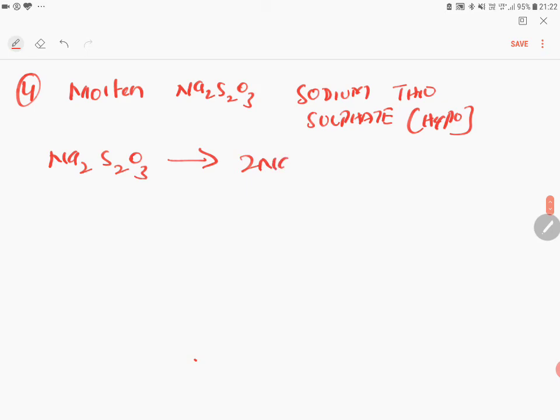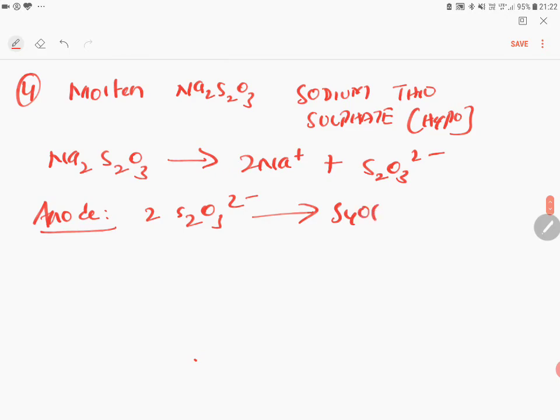You will get 2Na plus and S2O3 2 minus. Now what happens at anode? See, always you take anion at anode, cation at cathode, that's all. So 2S2O3 2 minus will give S4O6 2 minus plus 2 electrons. So once again this is oxidation. This is called tetrathionate ion.